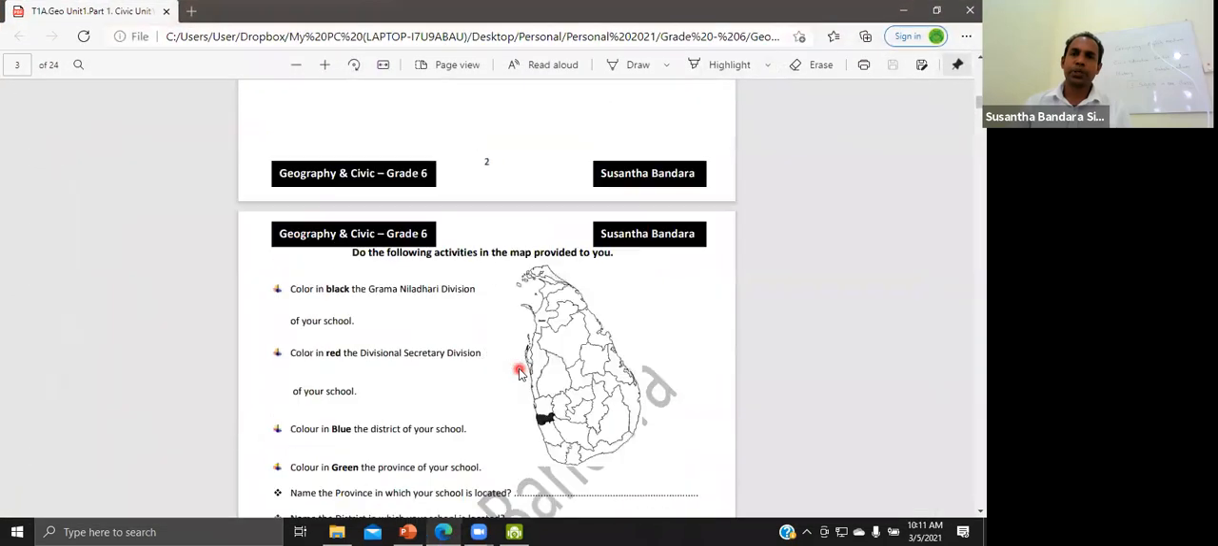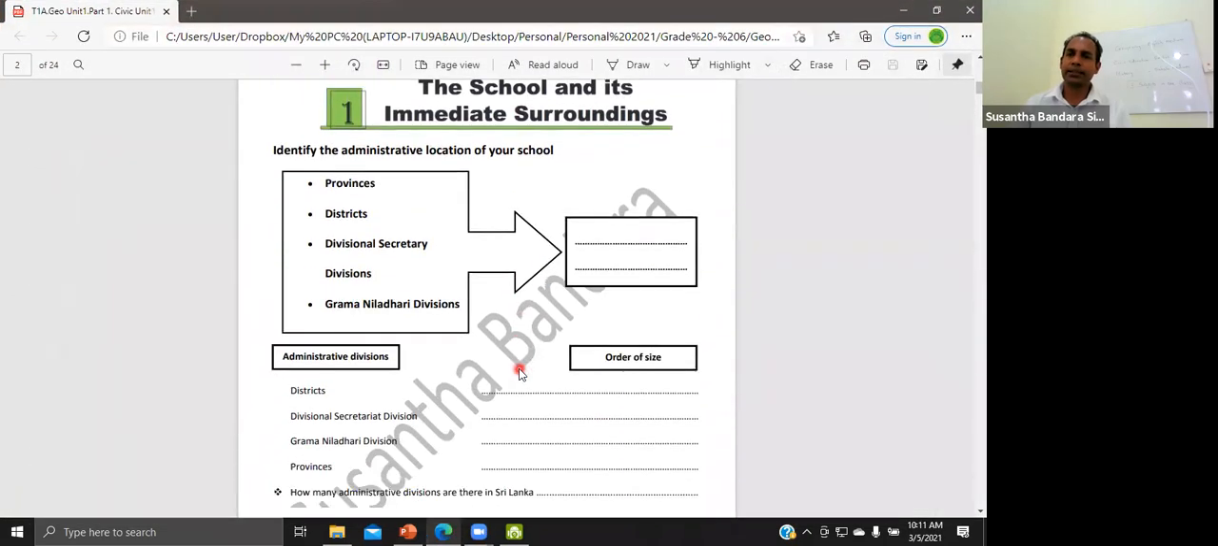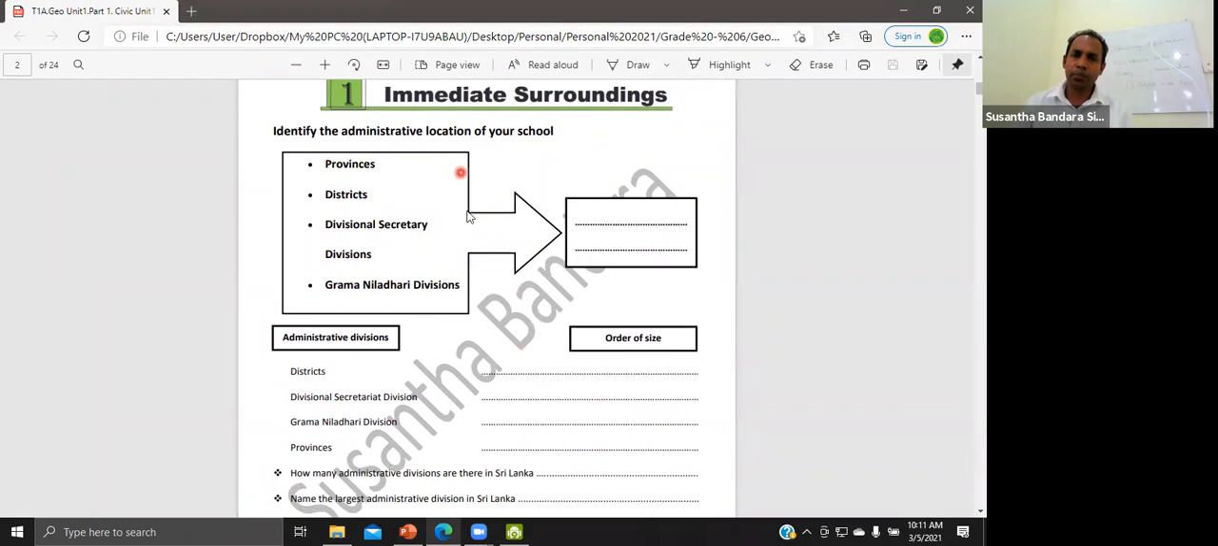In this tute you can see the first page like this. There is a box. In this box you can see provinces, districts, divisional secretary divisions, and Grama Niladhari divisions. There is an arrow and there is a blank box here.